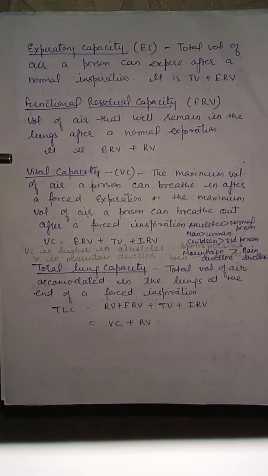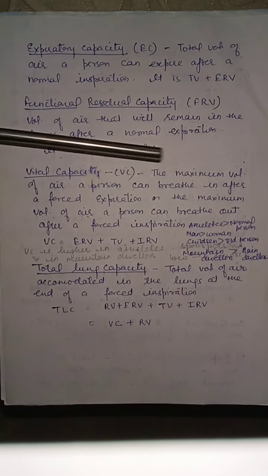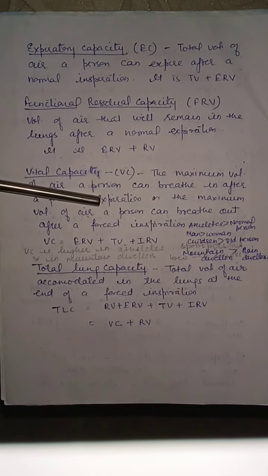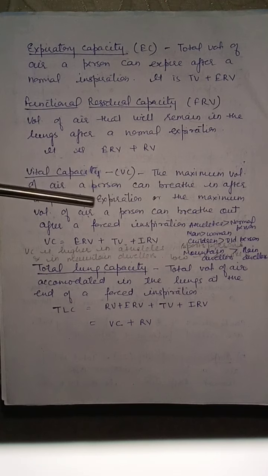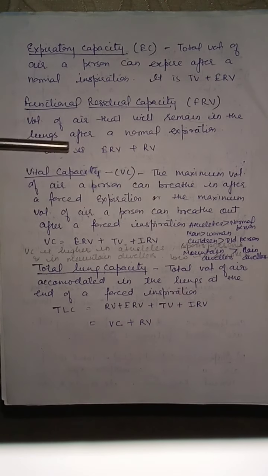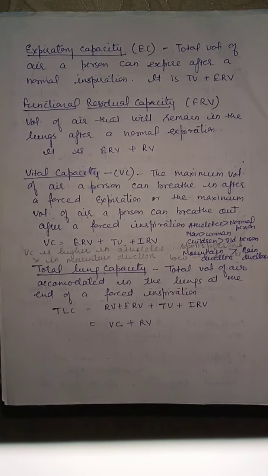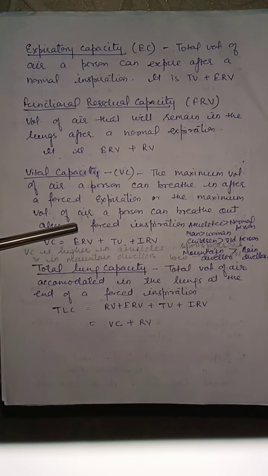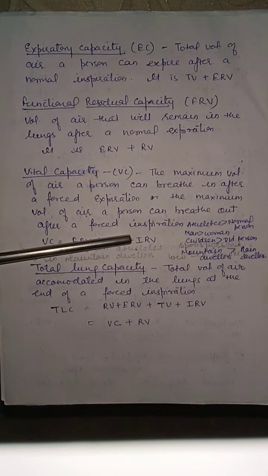Vital capacity. The maximum volume of air a person can breathe in after a forced expiration, or the maximum volume of air a person can breathe out after a forced inspiration, is known as vital capacity. It is very important, and vital capacity can be calculated as expiratory reserve volume plus tidal volume plus inspiratory reserve volume.